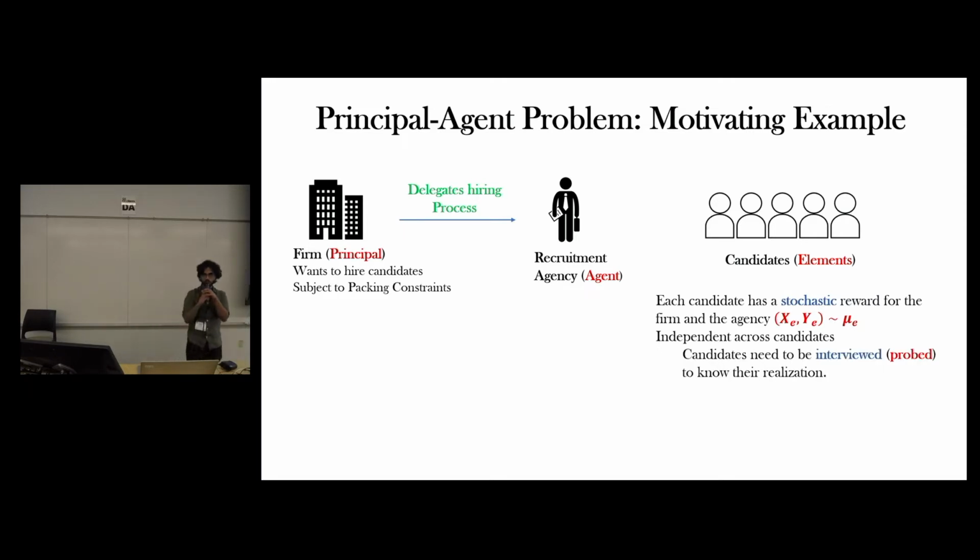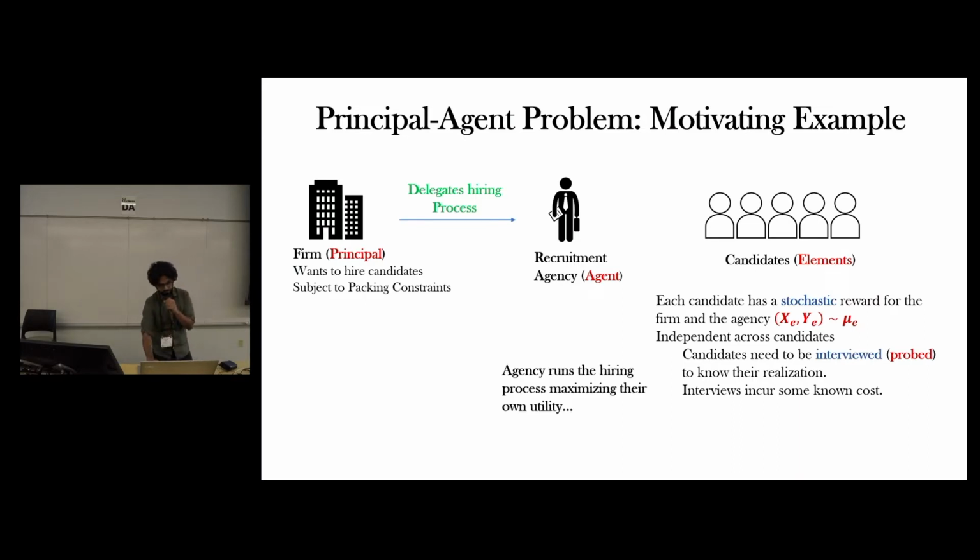Now, in order to know the actual worth of candidates, the candidates need to be interviewed. In other words, they need to be probed, and that will give their actual realization. These interviews incur some known cost. Once the firm delegates this hiring process to an agency, the agency runs this process maximizing their own utility.